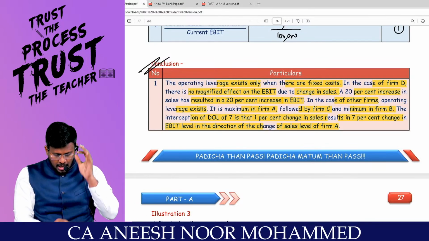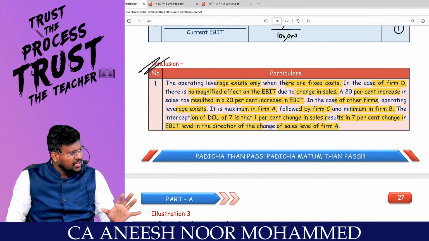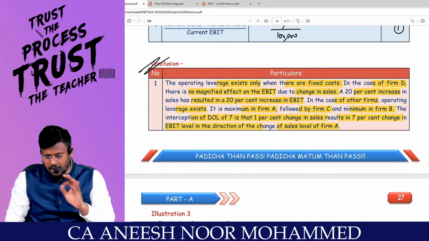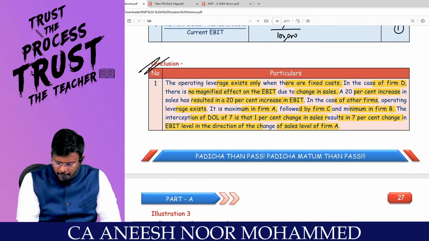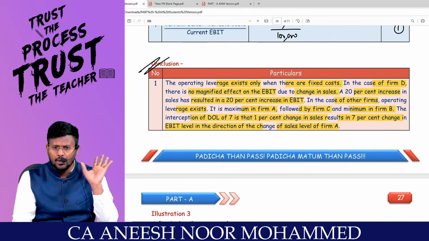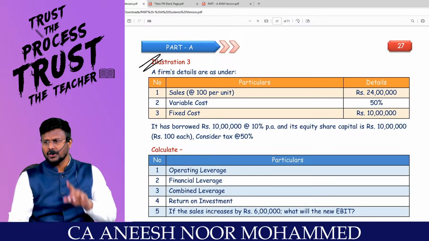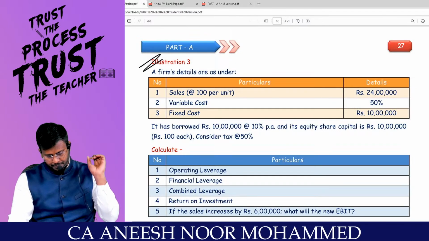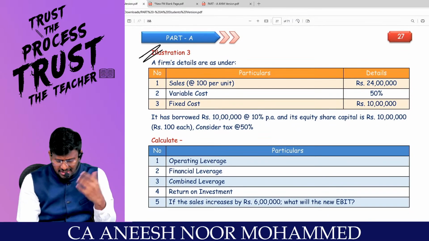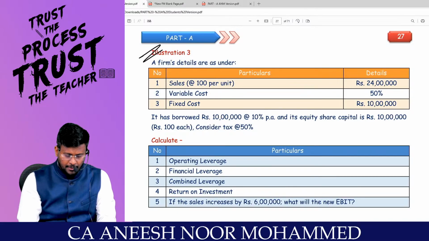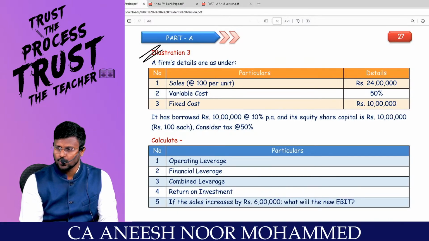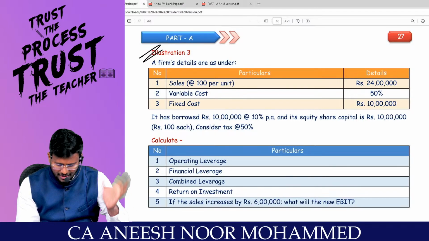Comfortable? I hope that since we had a fantastic conceptual discussion, every bit and word of it you are able to appreciate and understand. Can I proceed to illustration number 3? Are you comfortable with illustration number 1 and 2? Coming to illustration number 3, first we will be solving and we will be filling. A firm's details are as follows. Actually, from here onwards, you yourself can deal with it.